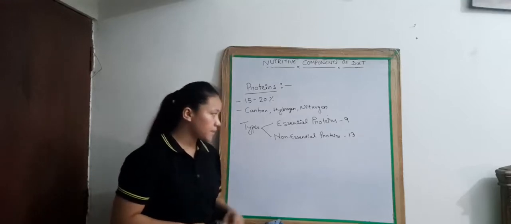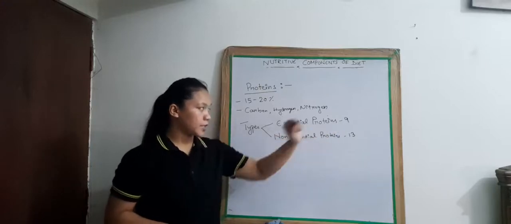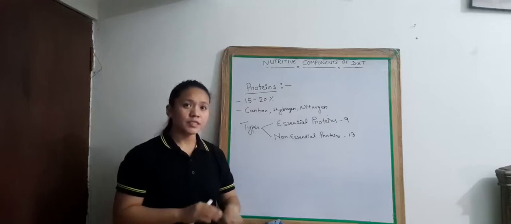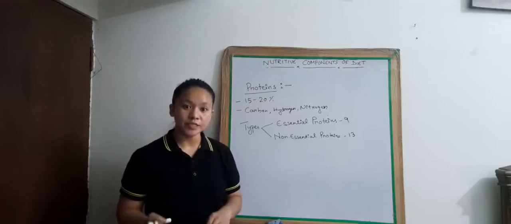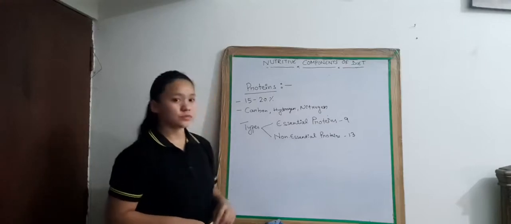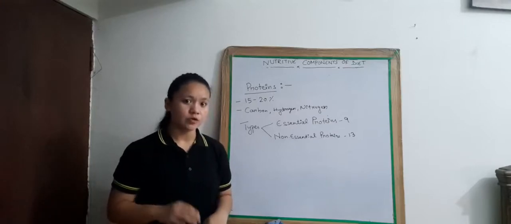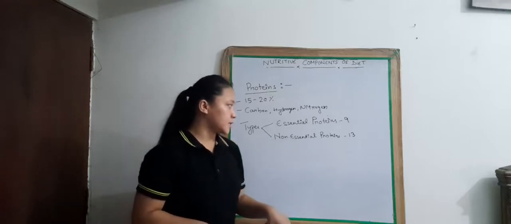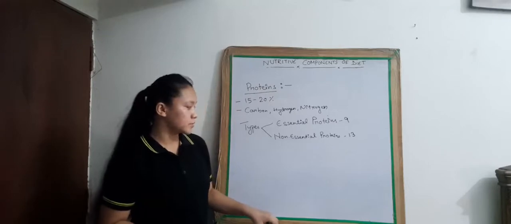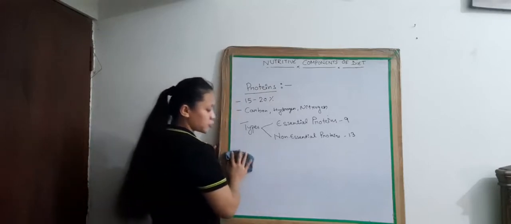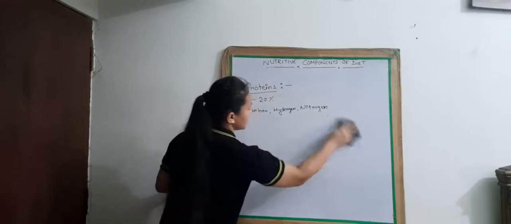There are 9 essential proteins, and these are not made in the body. We take them from food. Non-essential proteins we require in less quantity. There are 13 non-essential proteins, and the sources are dry fruits, etc. Next is fats.